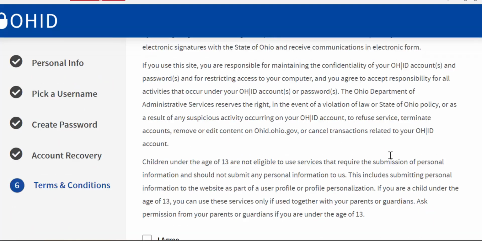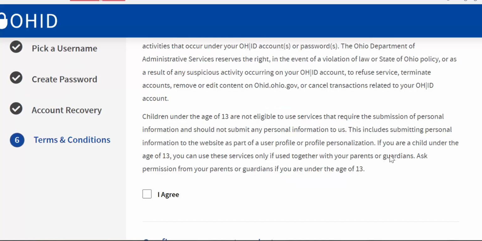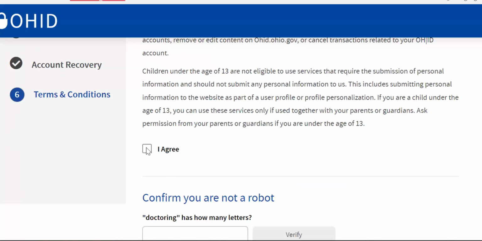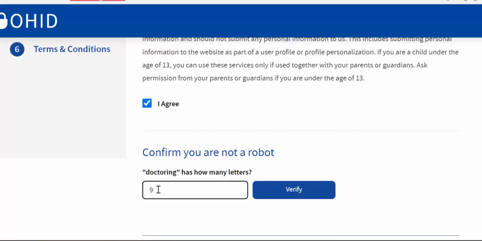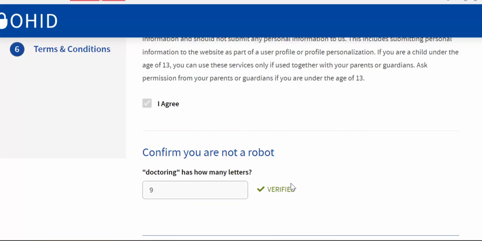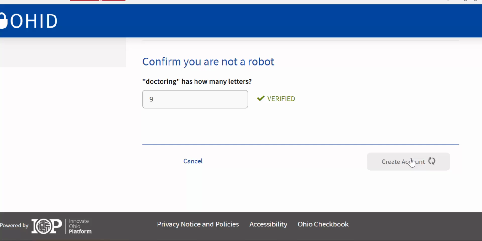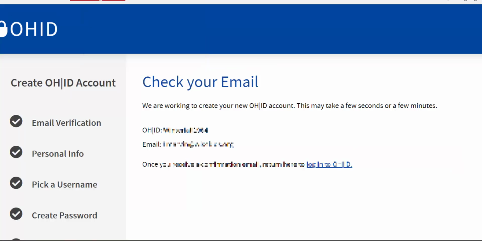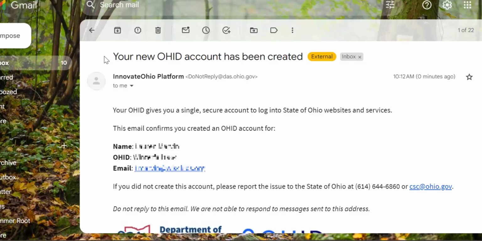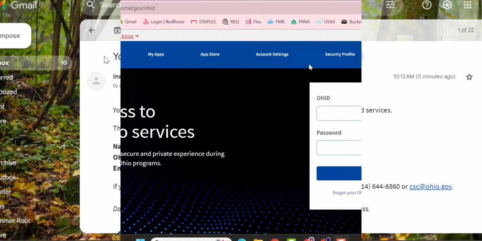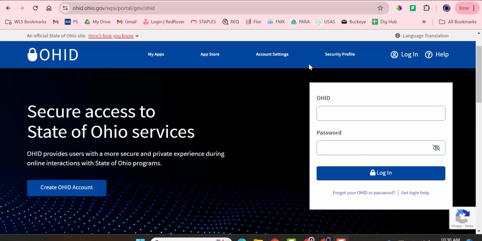Now, we have to agree to the terms and condition of your OHID account and answer the prompt to confirm that you are not a robot. And then there we go. All right, and then we're going to create the account. Yay. I'm going to go over and check the email saying your new OHID has been created. All right, so we got the email saying that our account is set up. Now we need to log into our account again and add an app to your account.